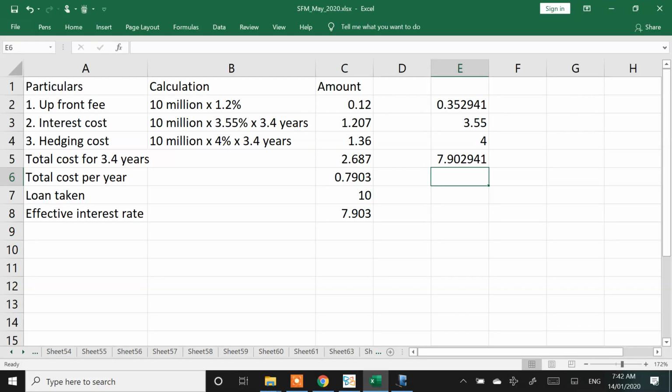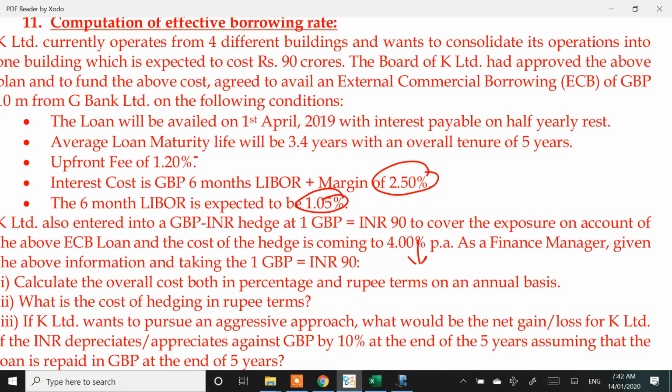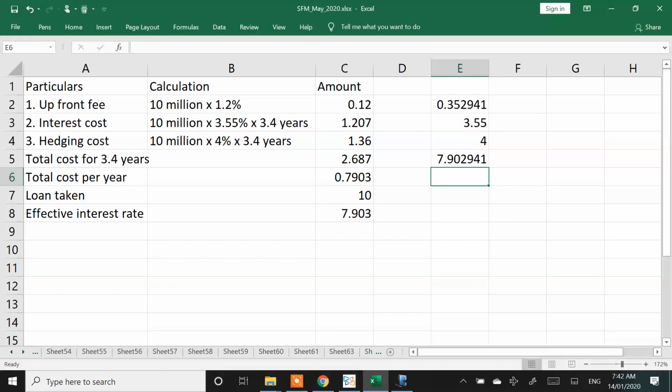Clear? Any doubts on this? This answers the percentage terms. The first part of the question says overall cost both in percentage and rupee terms on an annual basis. So we have done the effective interest rate, which is the percentage terms. I'll come to rupee in some time. Note now. Please write it.